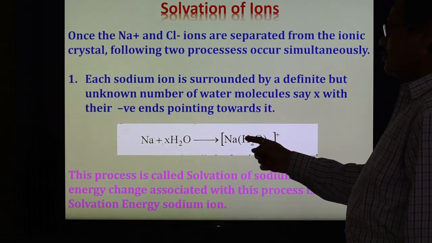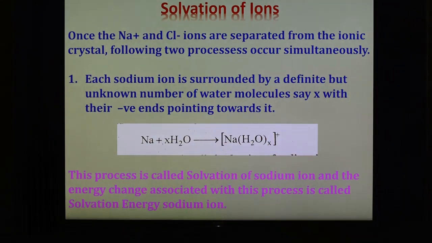This is also known as solvation of sodium ion, and the energy change taking place during this process is known as the solvation energy of sodium ion. This energy can be represented by the symbol delta Hs, solvation energy of Na plus.